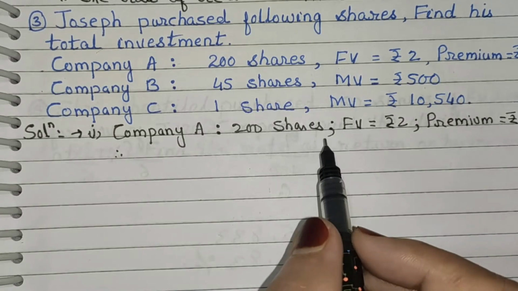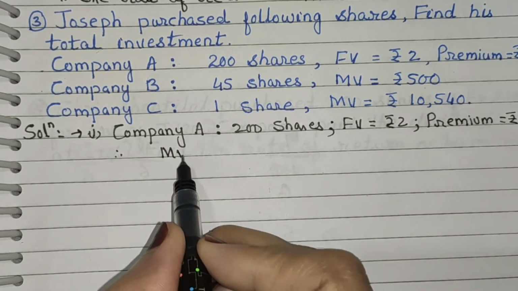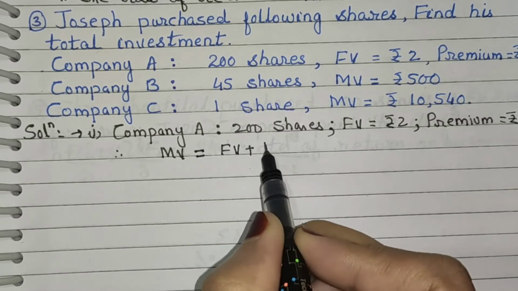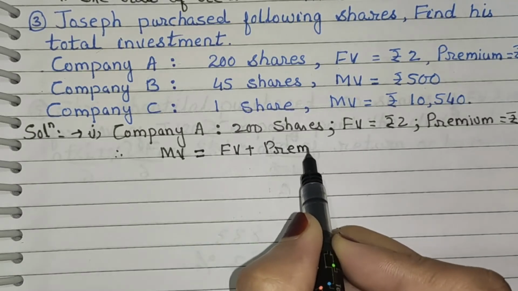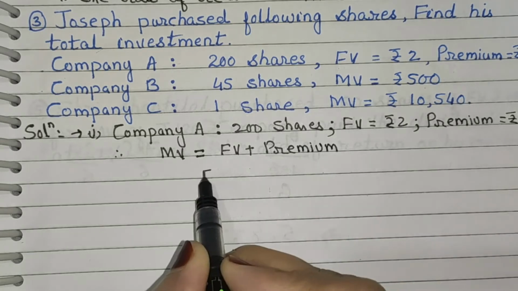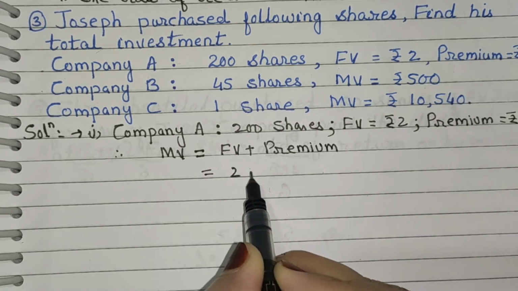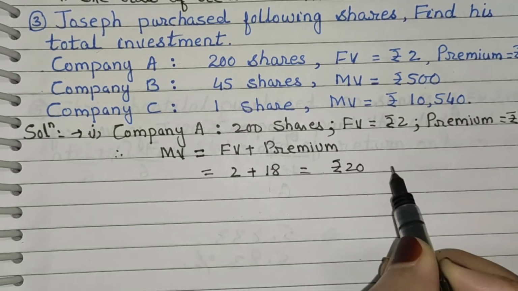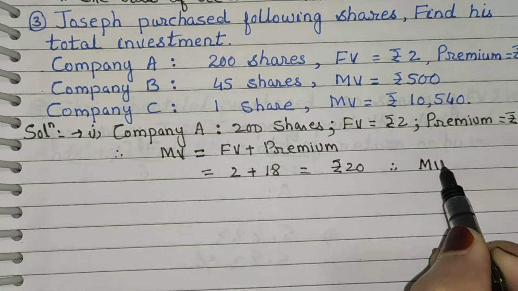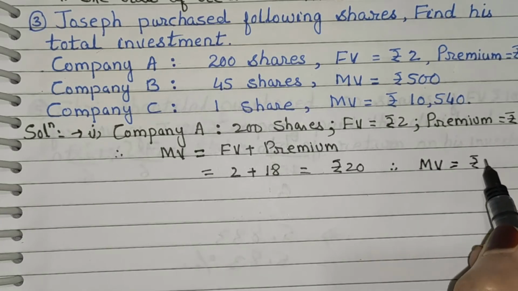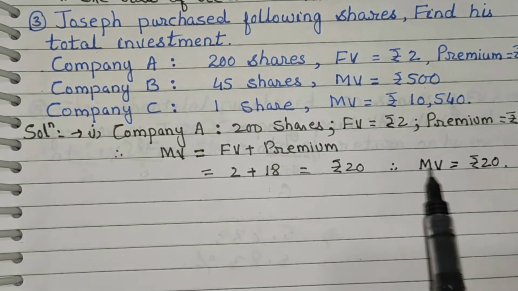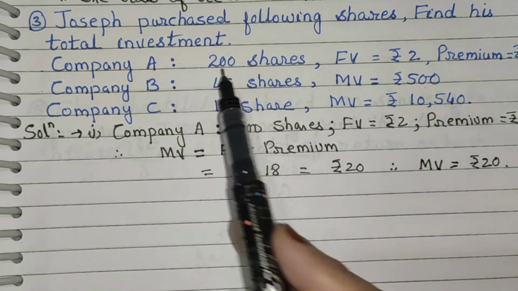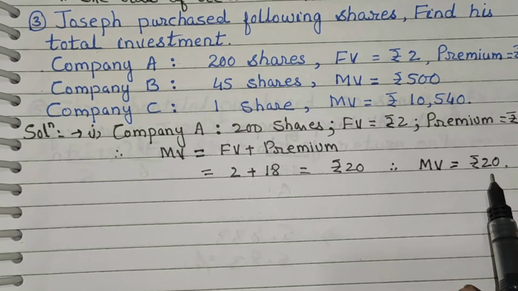Therefore market value is equal to FV plus premium. Now FV is 2 plus 18, which is equal to rupees 20. Therefore market value is equal to rupees 20. Now in company A, number of shares 200 and market value is rupees 20.